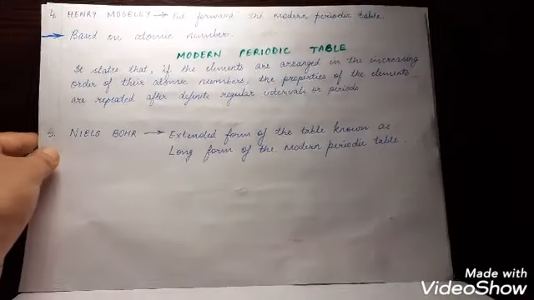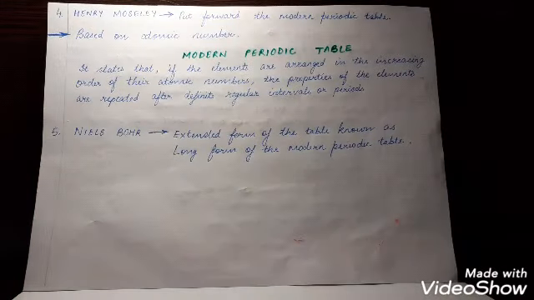Then came Henry Moseley, who put forward the modern periodic table. It was based on atomic numbers. Moseley suggested that the atomic number and not the atomic weight should be the basis of classification of the elements. So, the modern periodic law states that if the elements are arranged in the increasing order of their atomic numbers, the properties of the elements are repeated after definite regular intervals or periods.